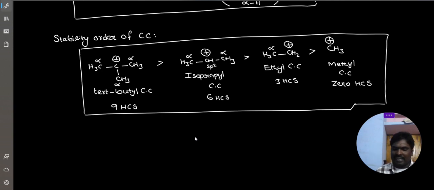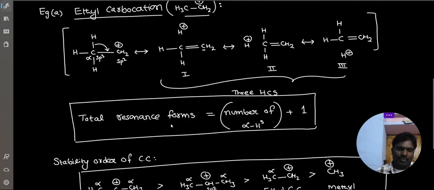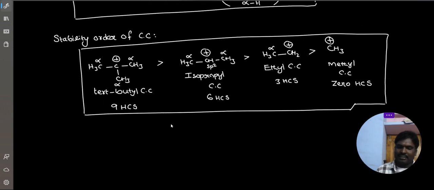Clear? Similarly, carbon radical stability also we can explain. Same order. Tertiary carbon radical is greater than secondary carbon radical, which is greater than primary carbon radical, greater than methyl carbon radical. Understood? So now, next example. Moving to next page.